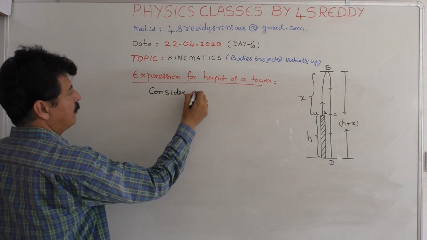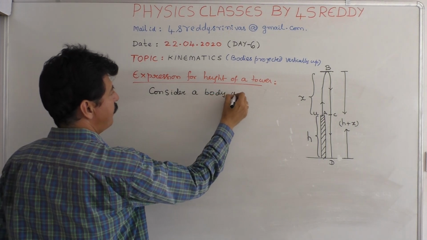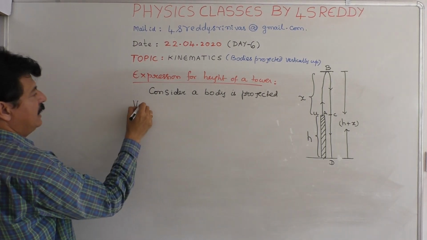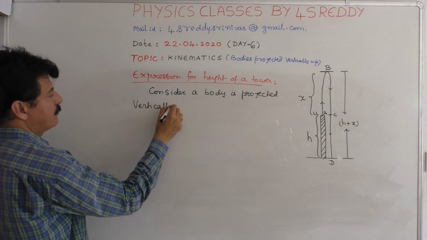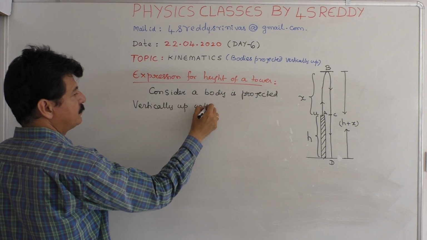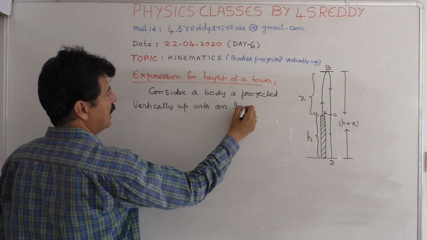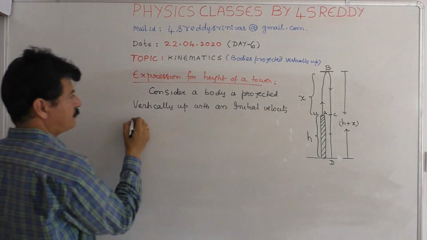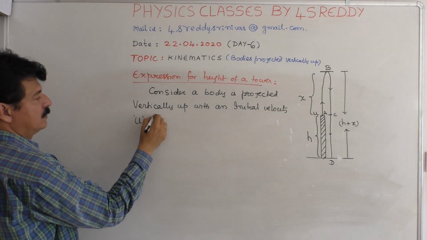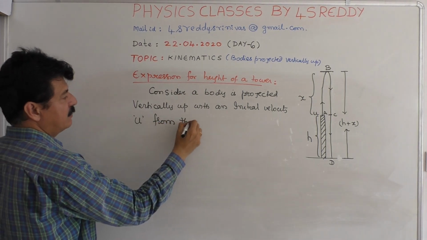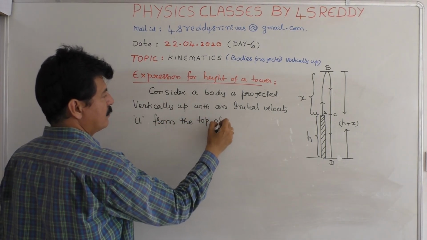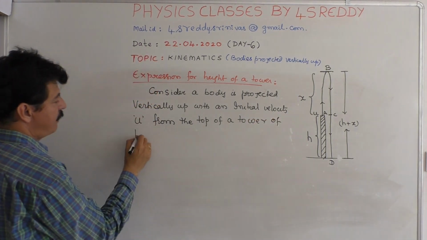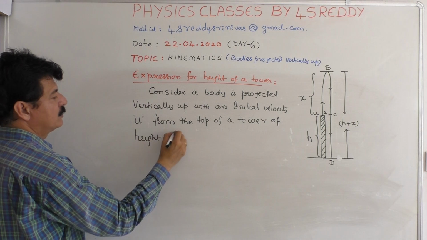Consider a body is projected vertically up with an initial velocity u from the top of a tower of height h.